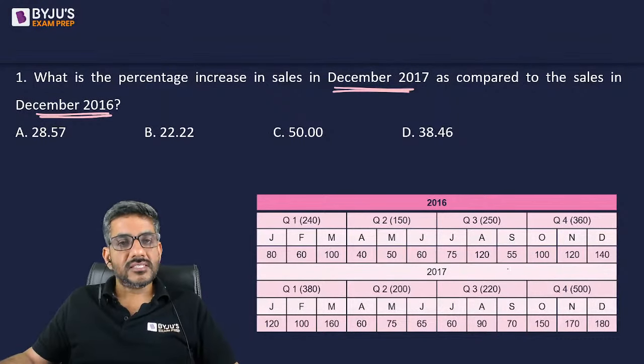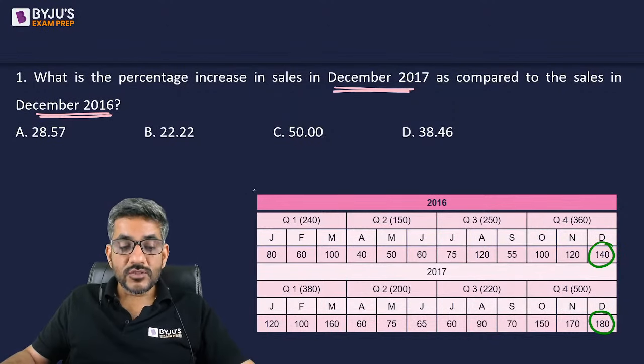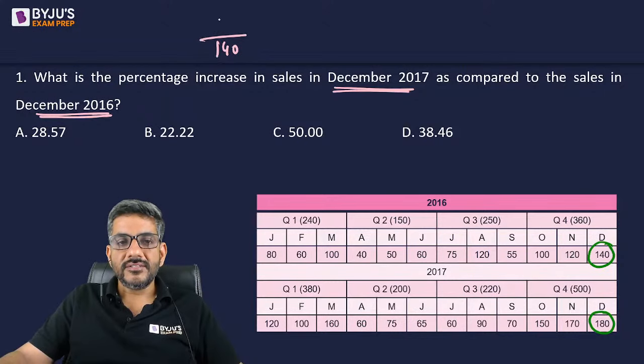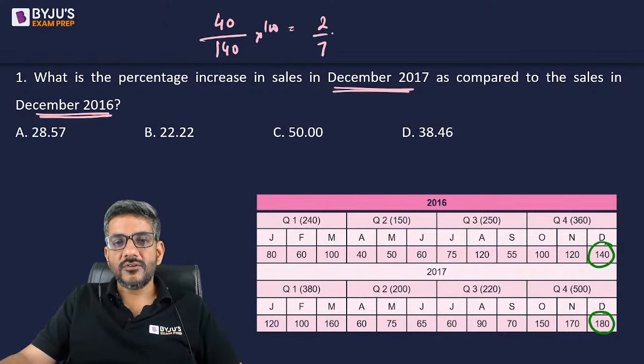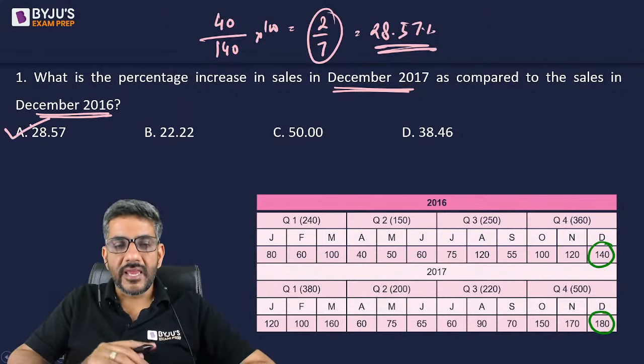So if I talk about December 17 की sales, they are 180. December 16 की sales, they are 140. So 180 is what percentage more than 140? From 140, 180 is 40 more. So this is 40 divided by 140, or you can say 2 by 7, and 2 by 7 is 28.57%. So option A is the right answer.